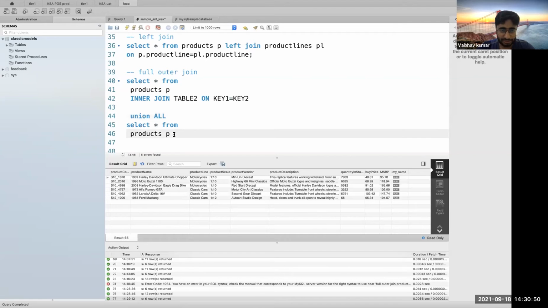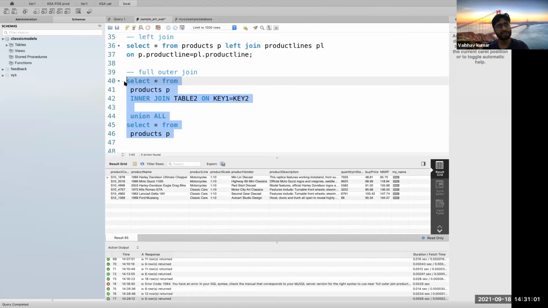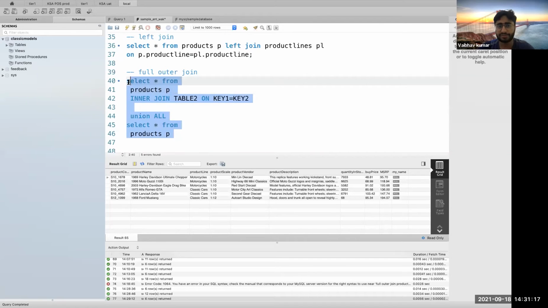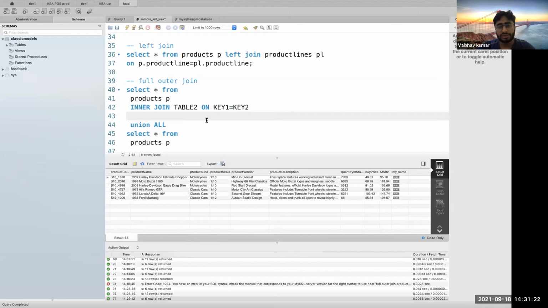So this could be a scenario where you could have used a union all situation, where you want some similar set of data within the same table only. Like you used it here, and you union all with the single table. So you need to identify your use cases here. In my use case, the query format was something similar to this. Now we can also try something like a full outer join here.